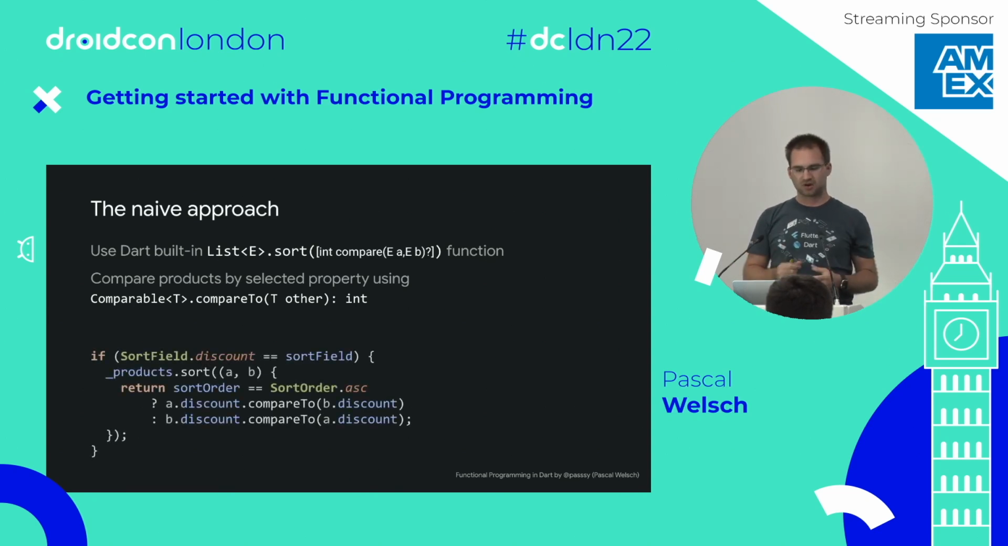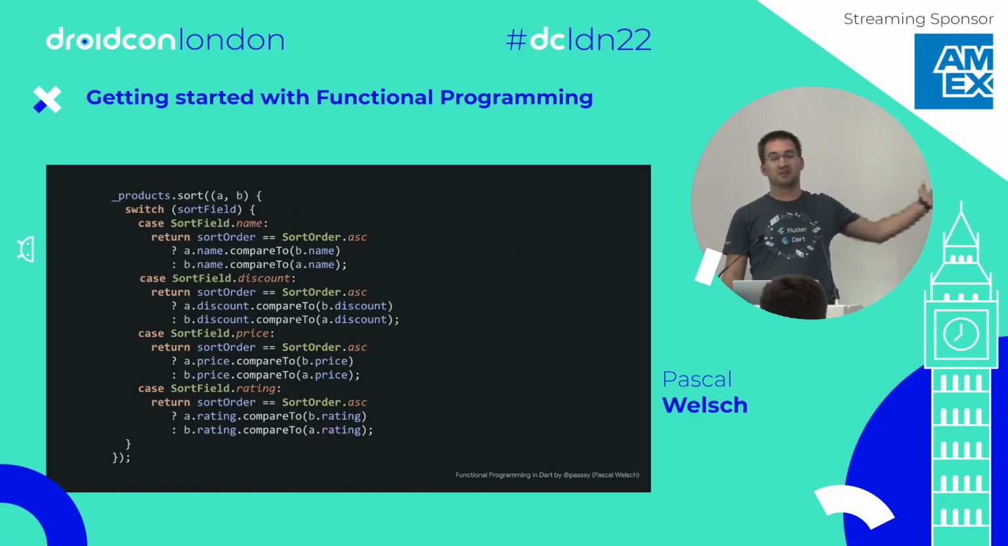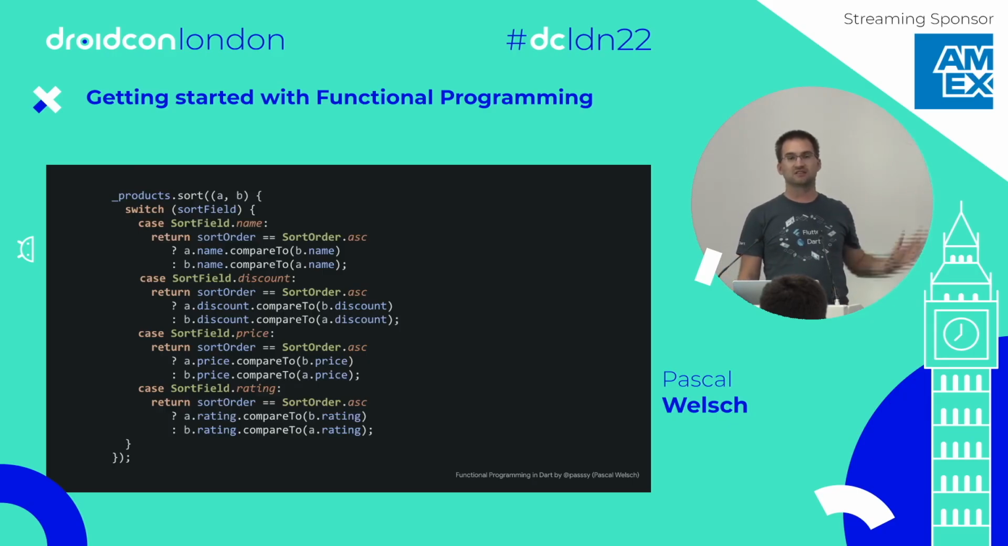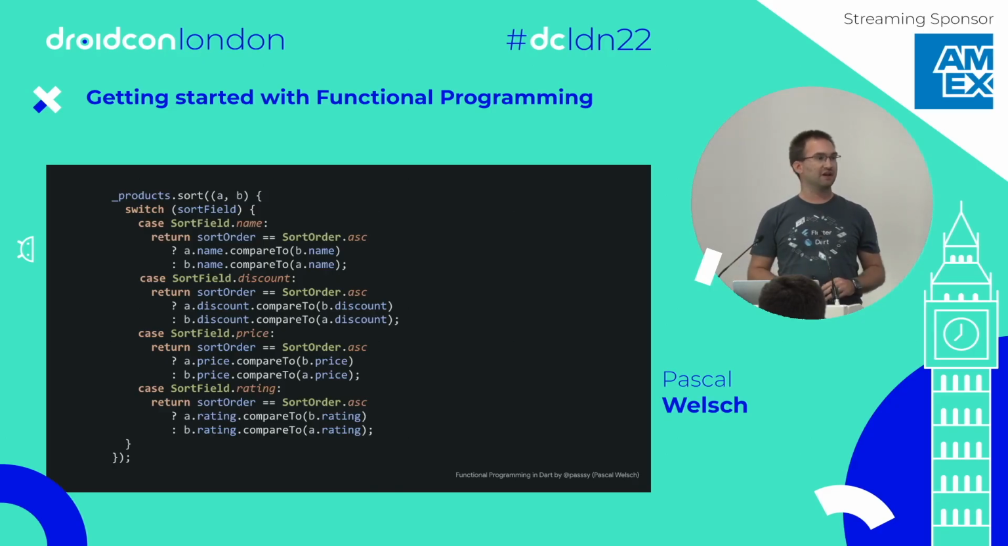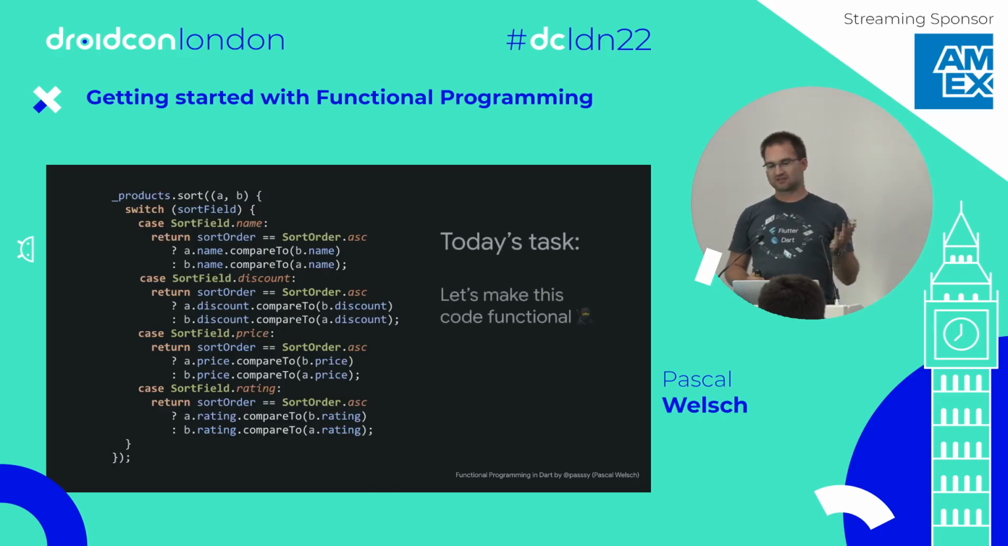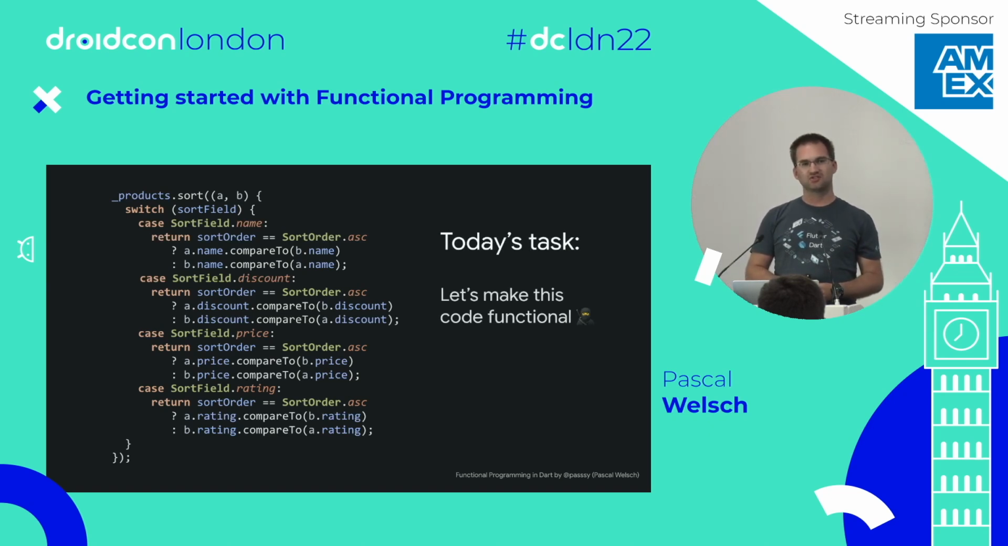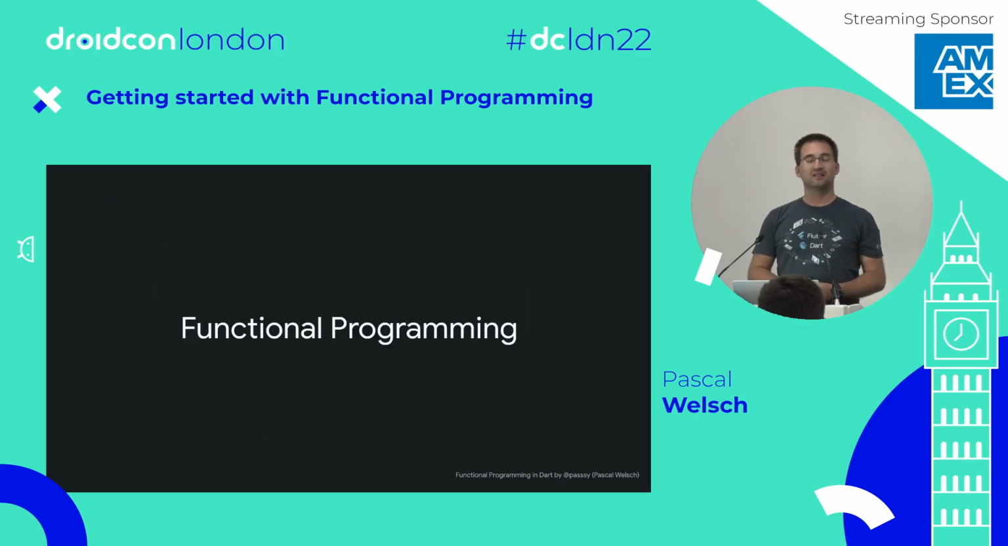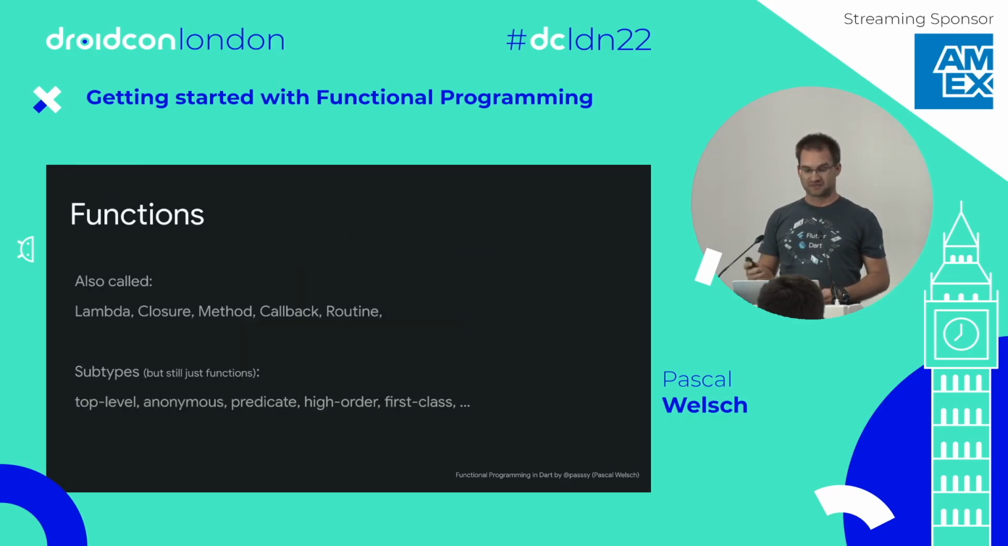So this is just one part of this. If we sort by the discount, we call the sort function, and depending on the sort order, we either compare A to B or B to A. Easy, right? This is the full, complete code. And actually, this code is working. I ripped this out of this app, and this is the full source code there. The app is working, everything is fine. But today's task is to make this a bit more functional, and I will later tell you why this is not very functional, to be honest.